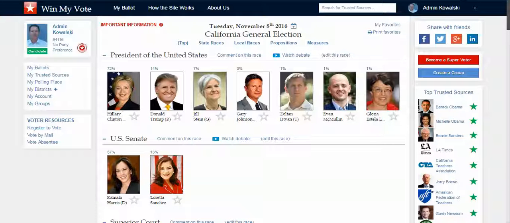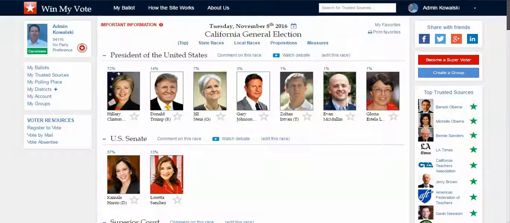Would like to talk with you about forming a group page and becoming a trusted source here on Win My Vote. So, Win My Vote is a voter engagement site, or maybe better described as a voter candidate groups network. And groups can be groups and organizations and clubs and political parties and even individuals. They form a group page and then they make endorsements on candidates, and voters select those groups as trusted sources.